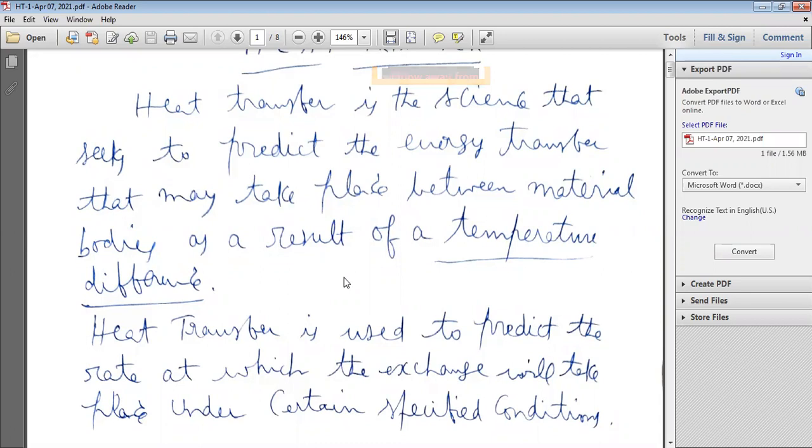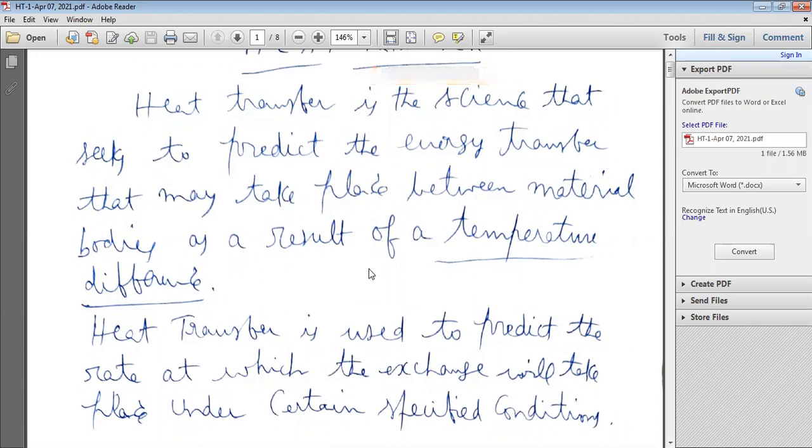A temperature difference must always be required in order for heat transfer to take place. So for two bodies, for example, one body is at high temperature and the other body is at low temperature, there must be a temperature difference.